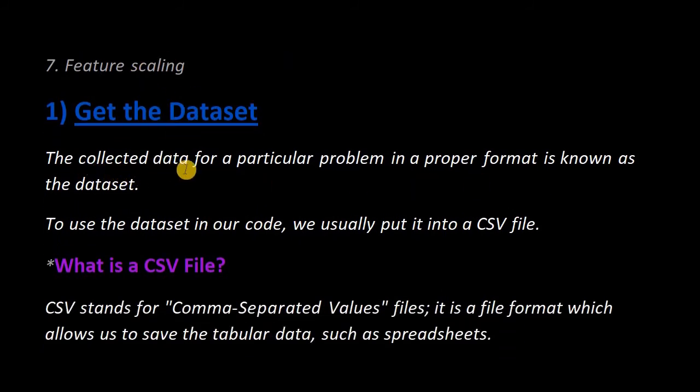The collected data for a particular problem in a proper format is known as a data set. As I already told you in a previous video, a data set is a collection of data in a particular format, so it is easy to train the model. To use the data set in our code, we usually put it into a CSV file. Now let's see what a CSV file is.